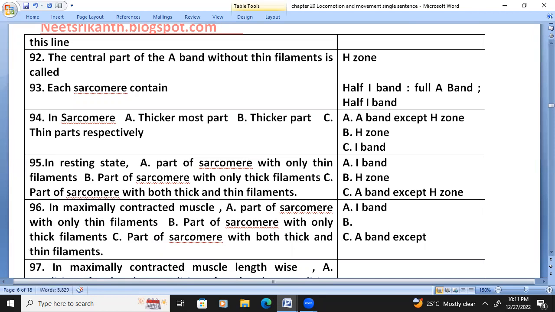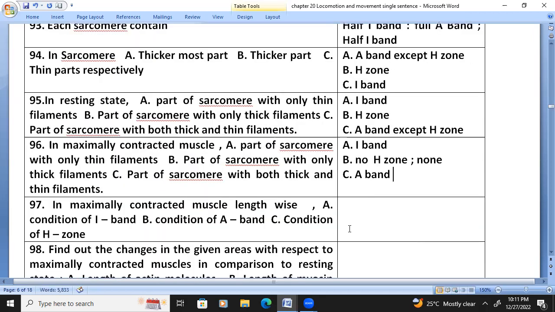Actually, no zone at all. No H zone, we have to write. That means our answer will be none. Then the part of sarcomere with both thick and thin filament is the A band, that's all. No H zone at all.